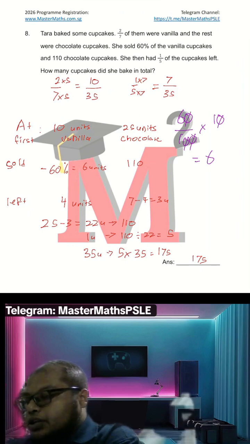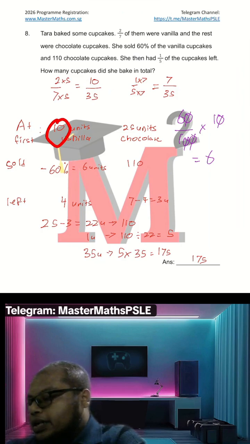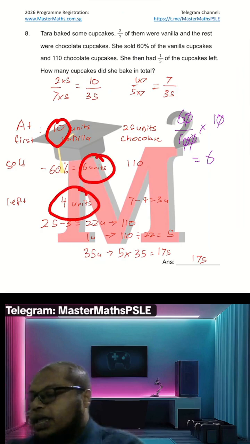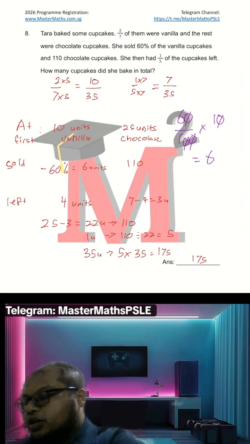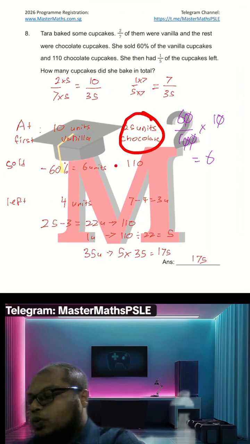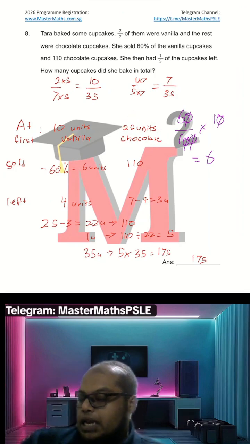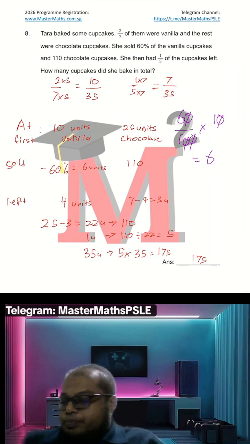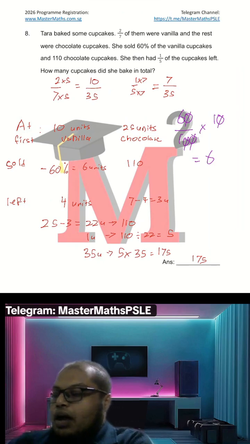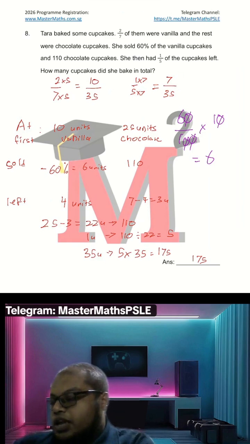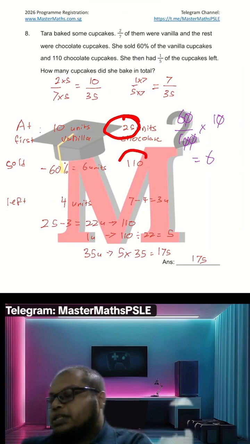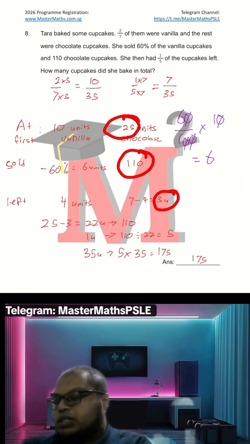So 10 minus 6, I got 4 units left. From here, out of these 25 units, I take out 110. After that, we know that in the end, there's only 7 units left, right? That's why 7 minus 4 equals 3. So 25 units, I minus 110, become 3 units.